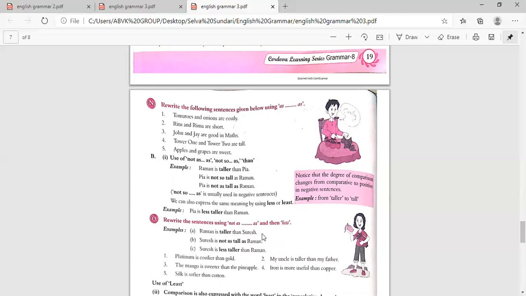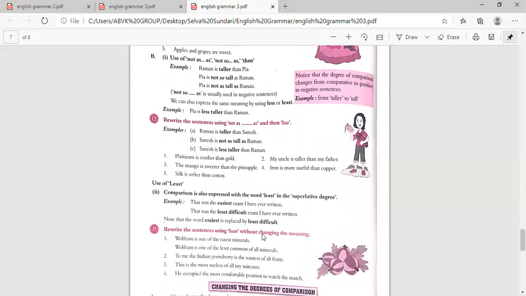Read sentences using not as, and then less. Raman is taller than Suresh. And Suresh is not as tall as Raman. Raman is first there, then it becomes Suresh as the subject. Again, Suresh is not as tall as Raman, and Suresh is less tall than Raman. Platinum is costlier than gold. So gold is not as costly as platinum.